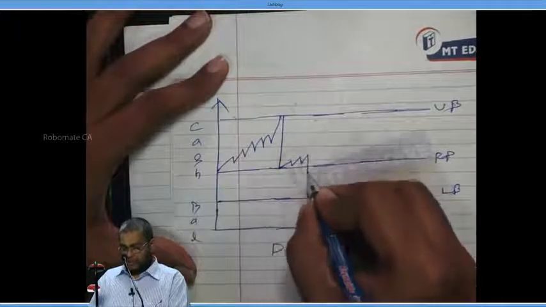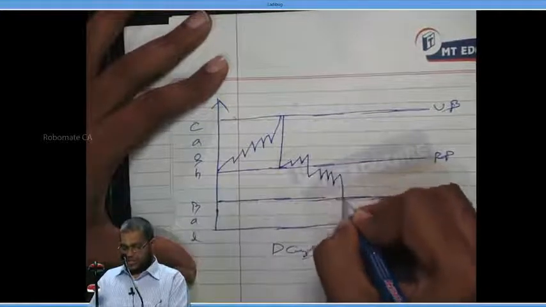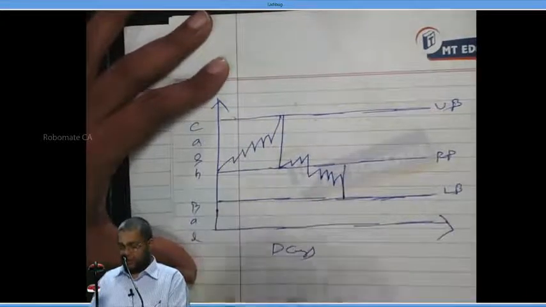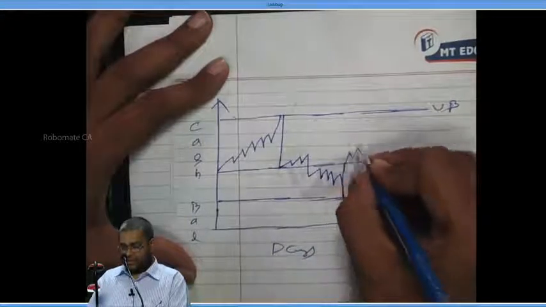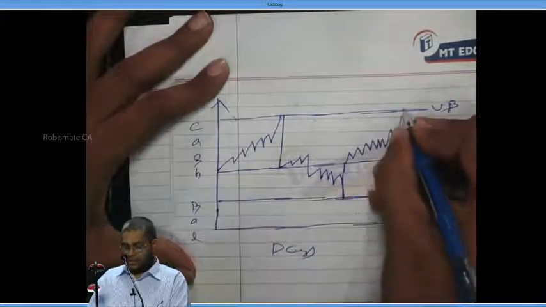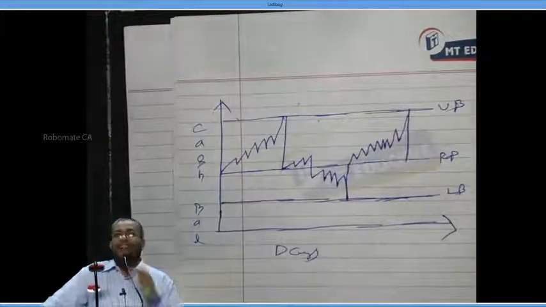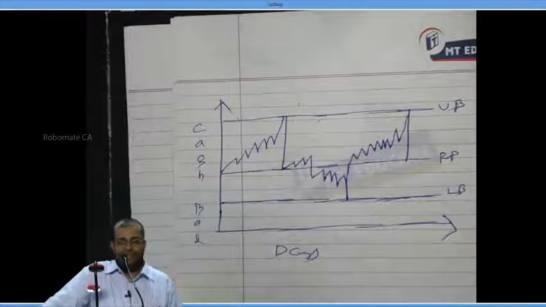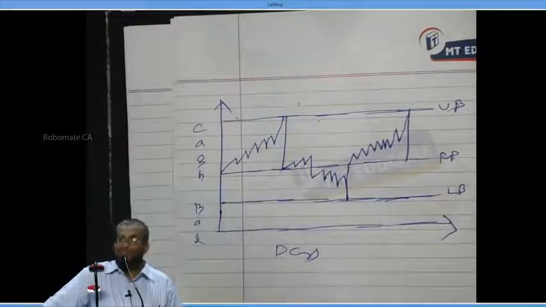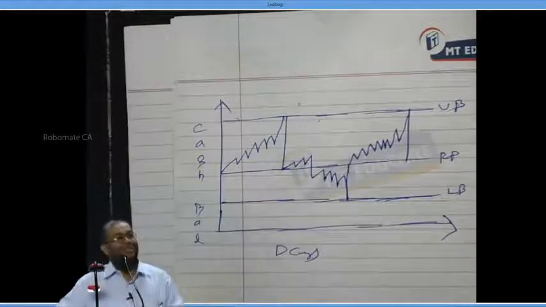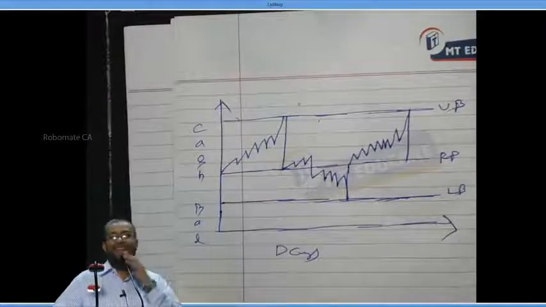And the cash balance goes on. When it touches here, what do you do? Make it come back to the return point. Okay, can I proceed now? I have finished drawing the diagram. Don't take too much time for scribbling.